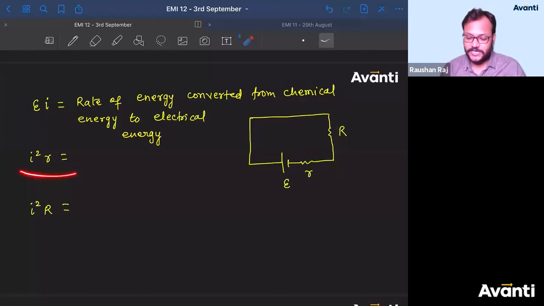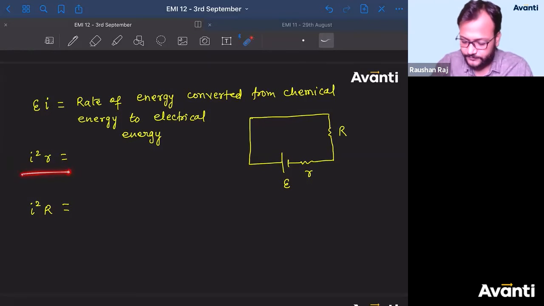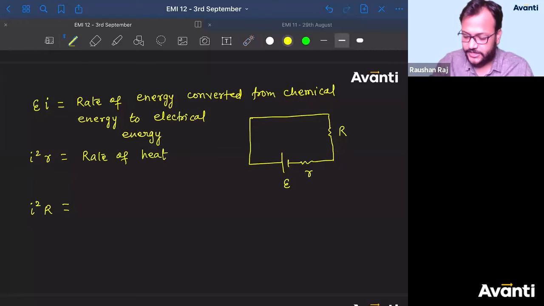Acha, then what is this I square into R? We know that there will be some heat dissipation in the battery, because the battery will also have some internal resistance. So what is I square into r? I square into r is the rate of heat dissipation, or rate of energy lost as heat inside the battery.